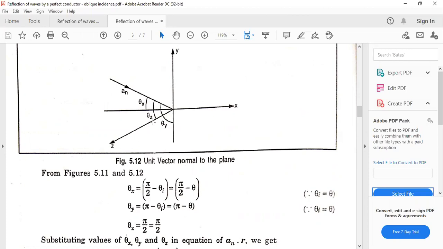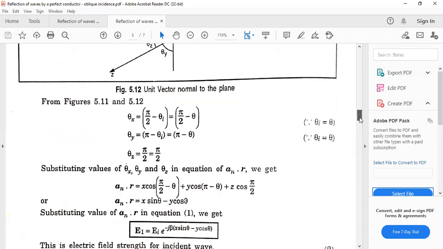And theta z, this one is pi by 2. ठीक है, it is at 90 degree, so this angle is 90 degree. This is the x axis, this is y axis, and this is z axis. Okay, so this comes out to be pi by 2.